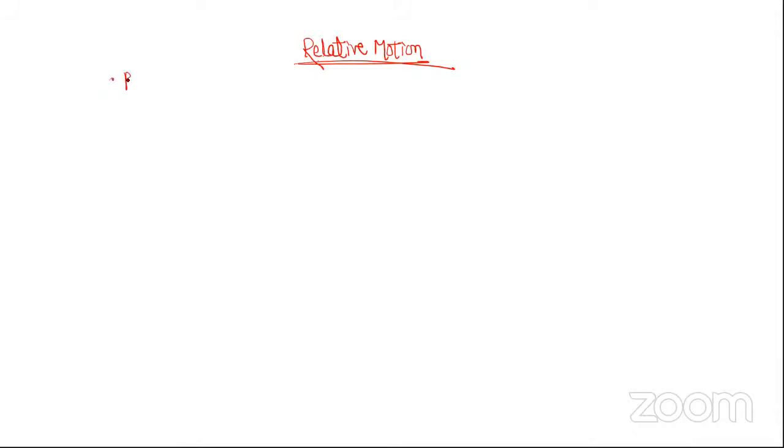So we have understood till now what is position. Now let's understand what is relative position. What is relative position? It's like position, we have understood x. Now let's understand what is relative position, xAB or xBA.